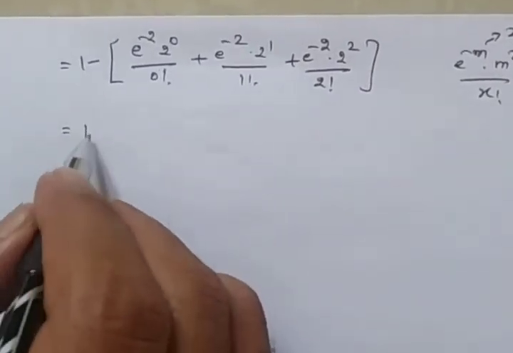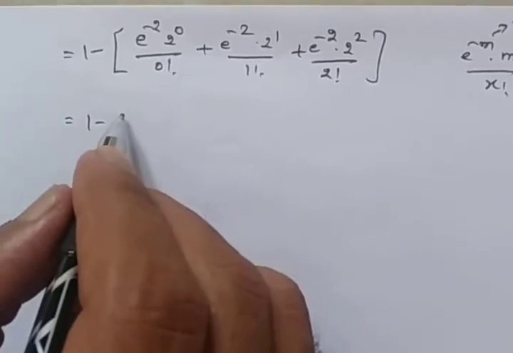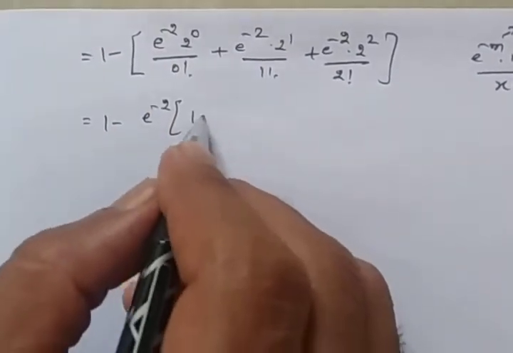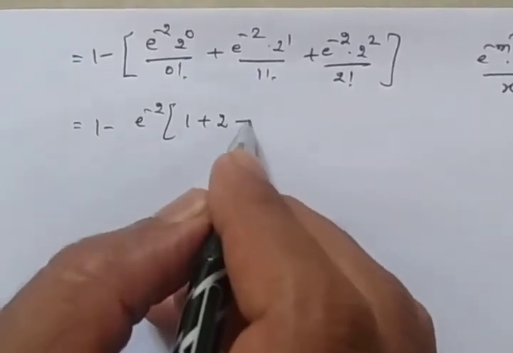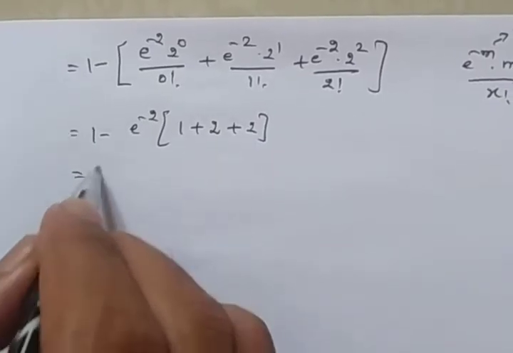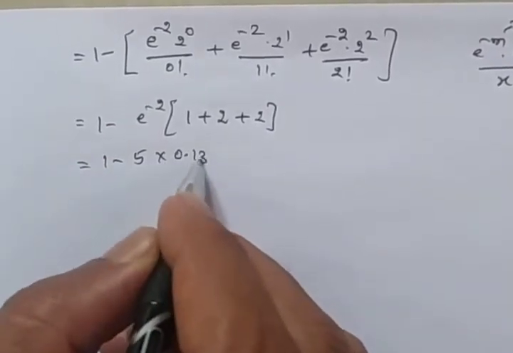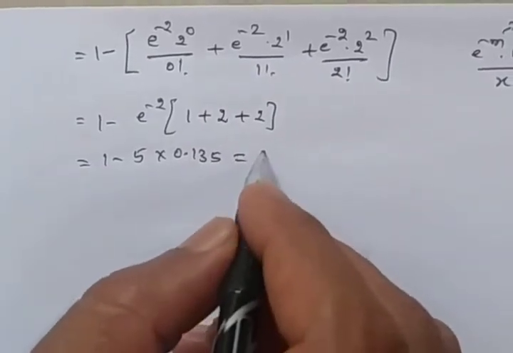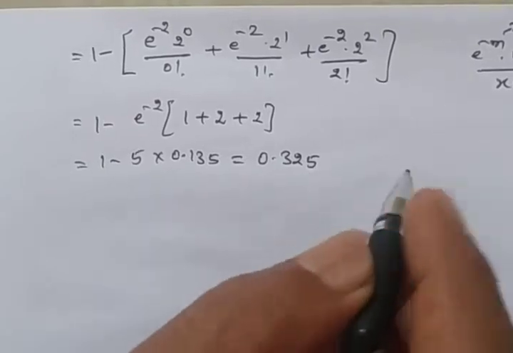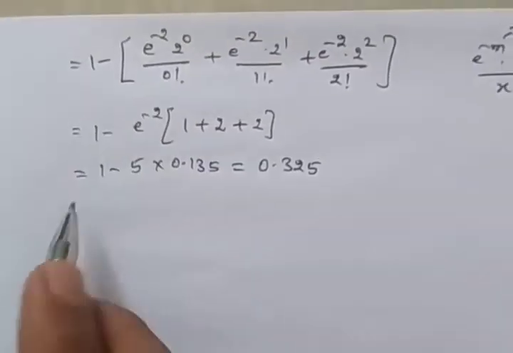Now 1 minus, here I am taking e power minus 2 common. Here 2 power 0 is 1 plus 2 power 1 is 2 plus this one we can write as 2. It is nothing but 5. 1 minus 5 times this one, 0.135. We can write it as 0.325 as the answer.